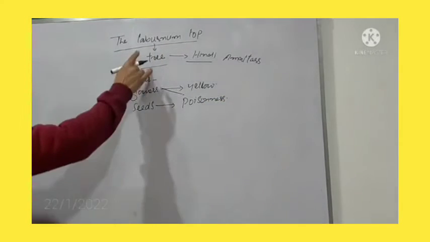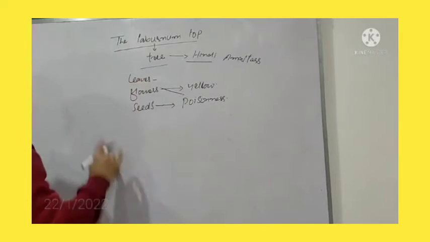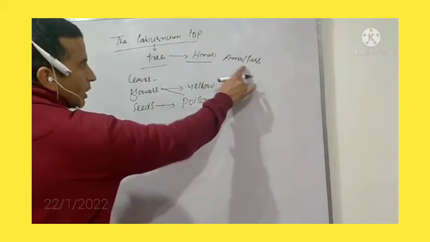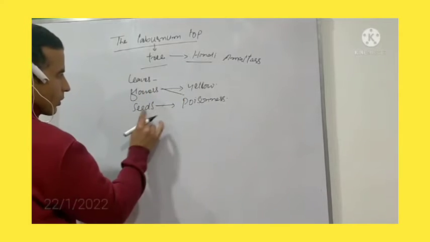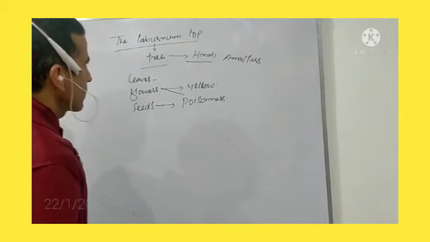The laburnum top is a kind of a tree, and in Hindi it is called amaltas. Its flowers are yellow and its seeds are dangerous.